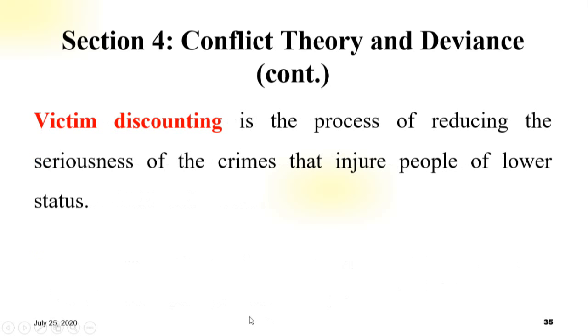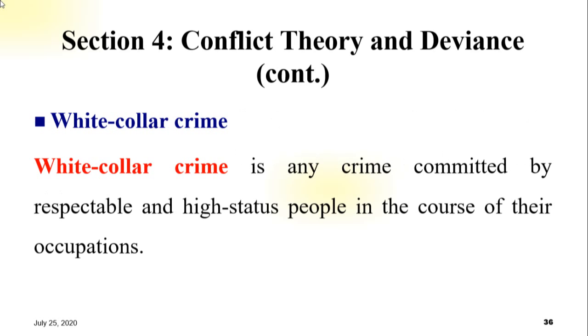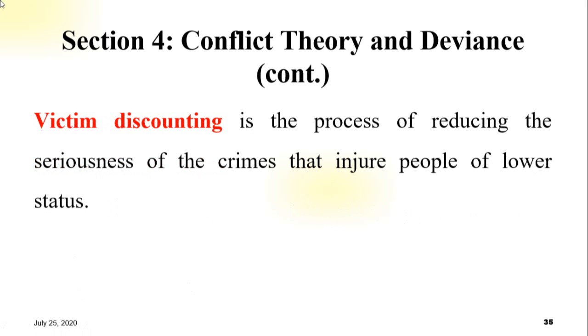And the last one, victim discounting. Victim discounting is the process of reducing the seriousness of crimes that injure people of lower status. The word seriousness means significance. White collar crime is any crime committed by respectable and high status people in the course of their occupation. White collar crime talks about high status people, and victim discounting talks about lower status people.